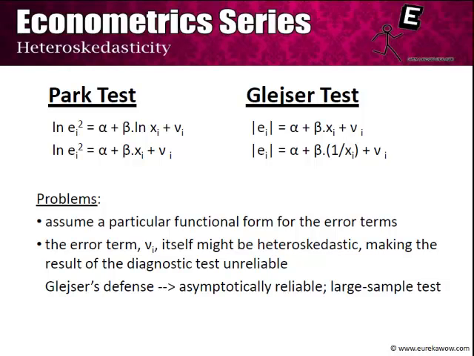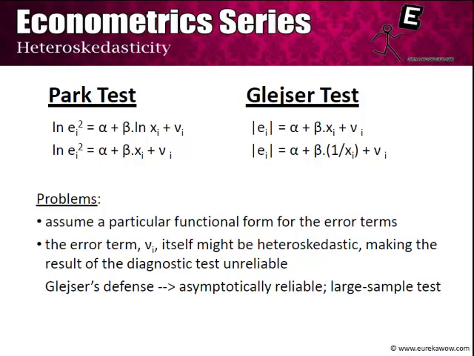How we now test for heteroskedasticity is that we assume that the value of beta in any of these functional forms is equal to 0. That is, the ei squares are independent of xi. So our null hypothesis in this case becomes that there is no heteroskedasticity, that is, homoskedasticity is satisfied. However, if we can reject the null, that is, if we can establish that beta is not equal to 0, then we have established that there is a probability of there being heteroskedasticity. We can take any confidence interval that we want, but obviously the preferred ones are 95% and 99%.